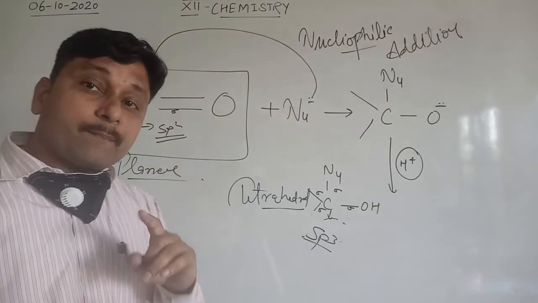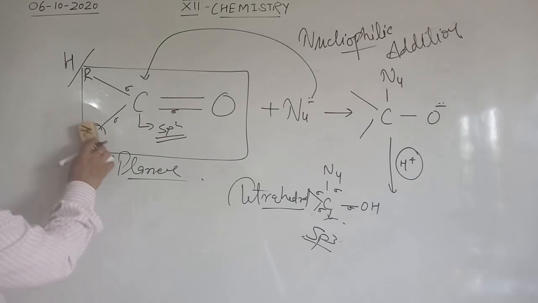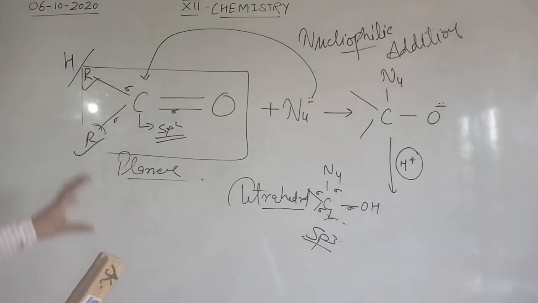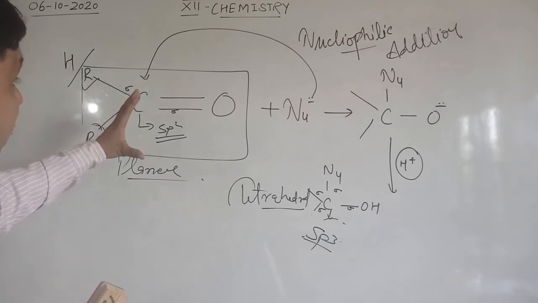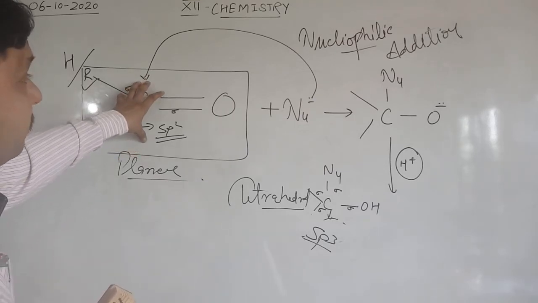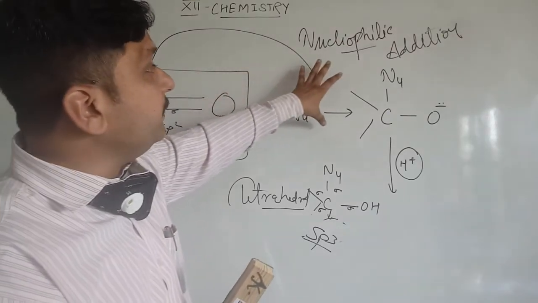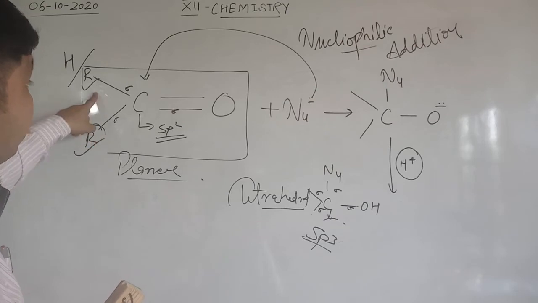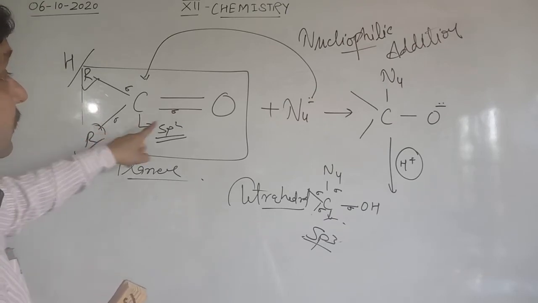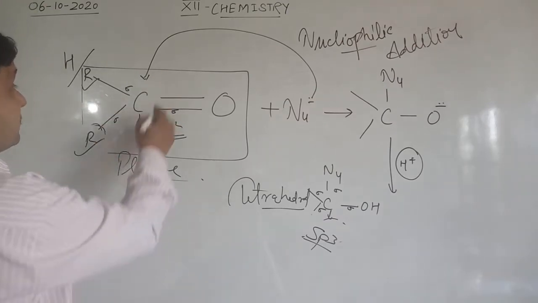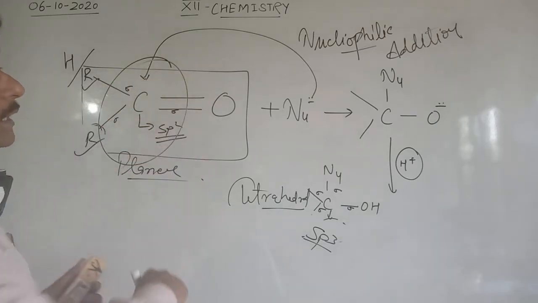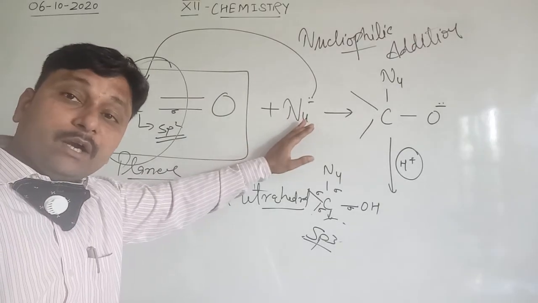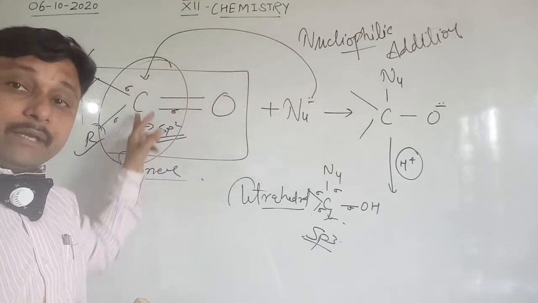If we talk about ketones, in ketones there are two alkyl groups and both alkyl groups donate electrons towards the carbon. Clear? So the electron density of the carbon will increase, so the nucleophile will not attack easily on this carbon atom. And second, when 2 R groups are present, when 2 carbon chains are present, there is more hindrance compared to aldehydes. So the attacking nucleophile will not easily attack by the backdoor entry.